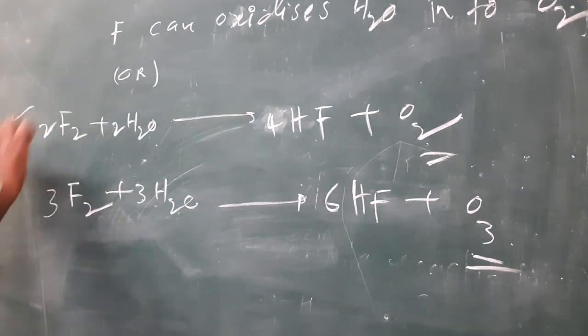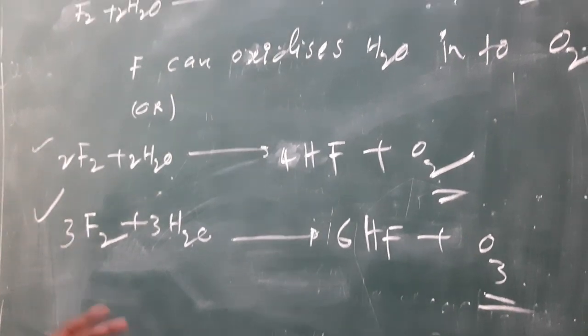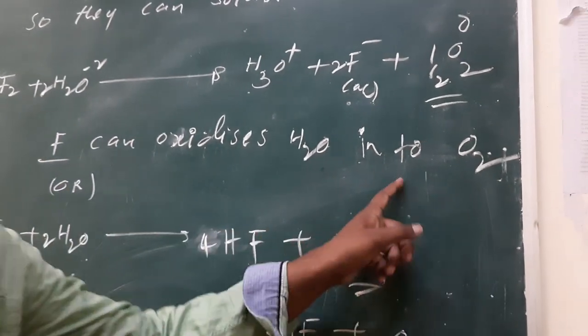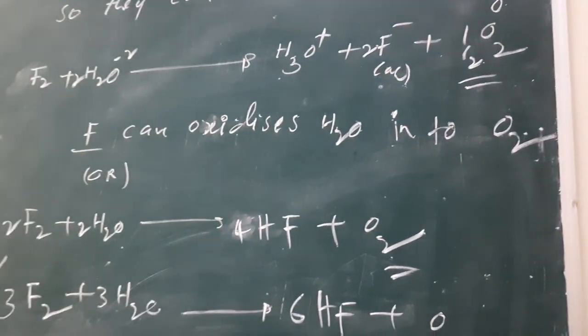So these are very, very important reactions. Fluorine can oxidize water into oxygen.